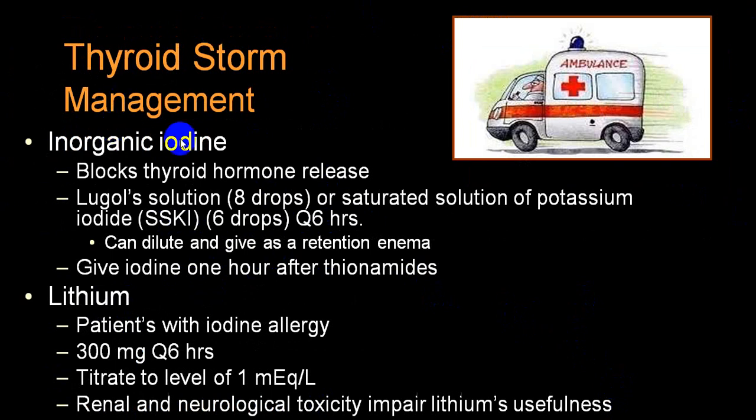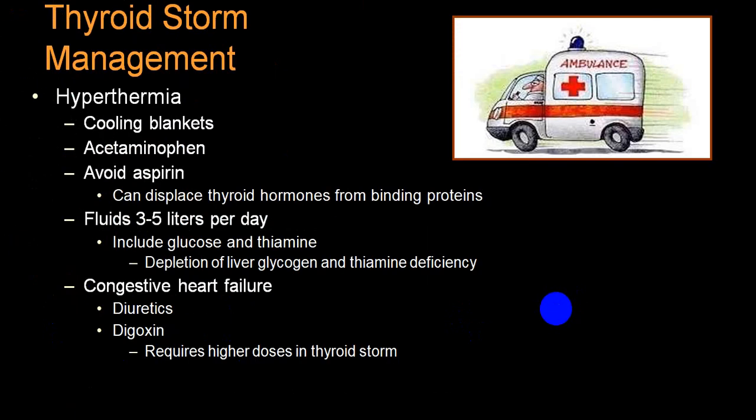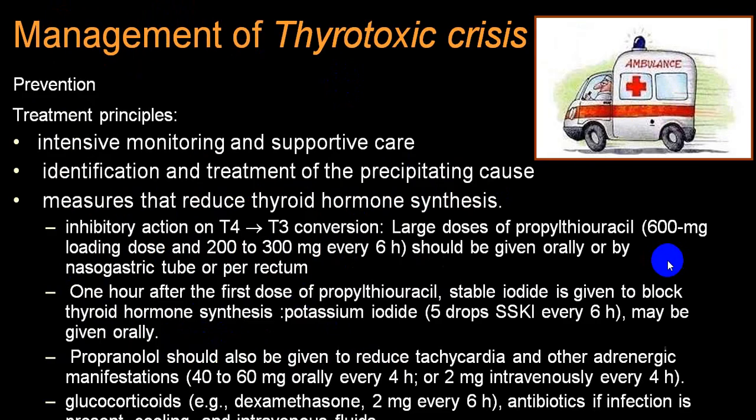Inorganic iodine like Lugol's iodine can be utilized to block the thyroid hormone release. In a patient with an iodine allergy, you can utilize lithium to block the release. If a person has developed hyperthermia, cooling blankets, paracetamol, avoid aspirin, fluid should be given in good quantity, glucose should be given, thiamine should be given, treatment of congestive heart failure simultaneously, treatment of cardiac arrhythmias, all those should be done.